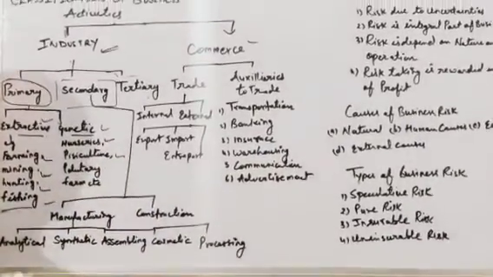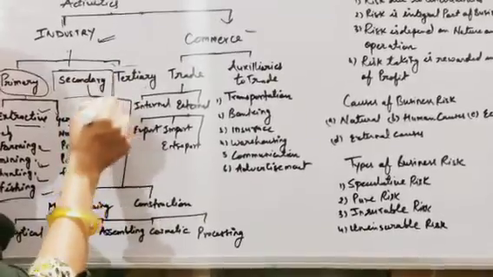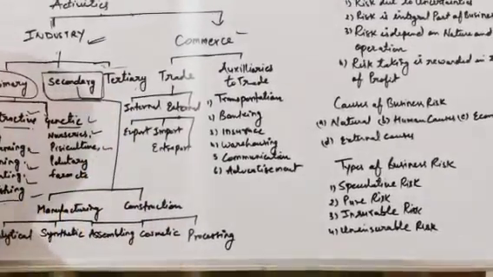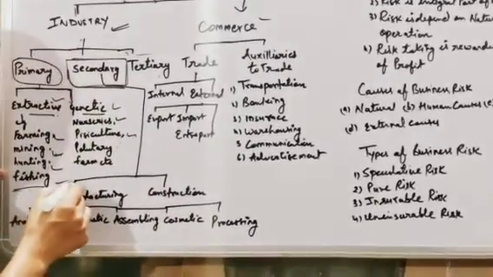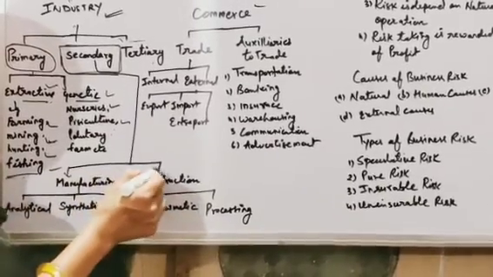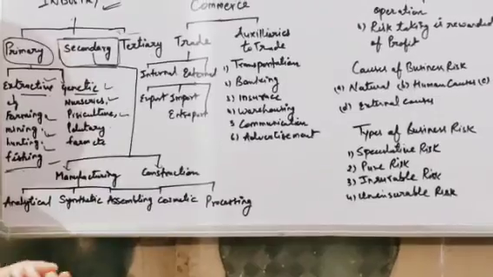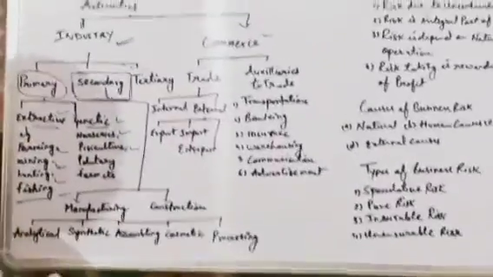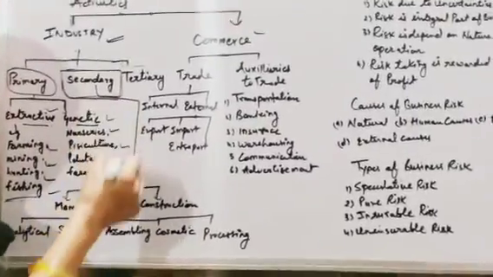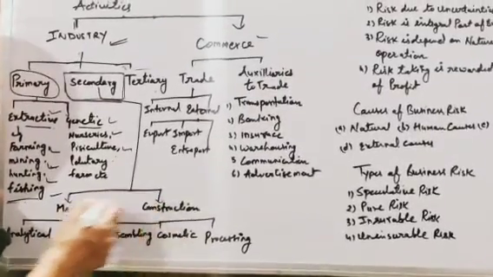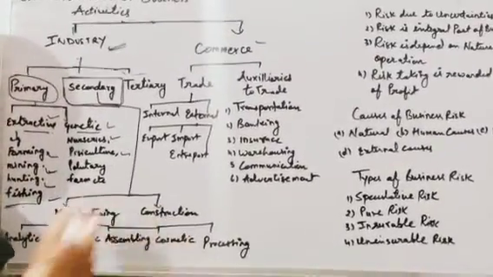Now come to the second part, that is secondary industries. In case of secondary industries, you manufacture or produce new things. Secondary industry is again divided into two, that is manufacturing and construction.